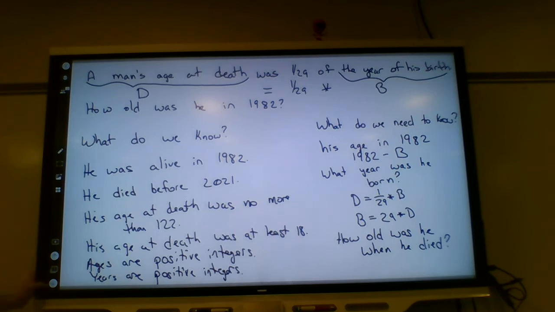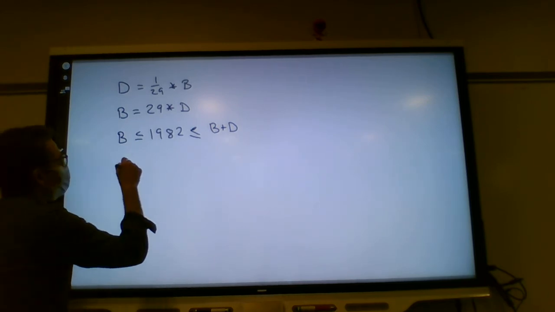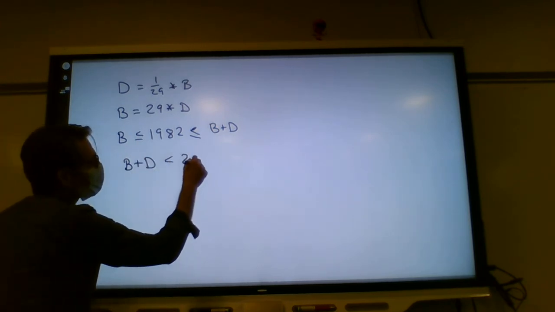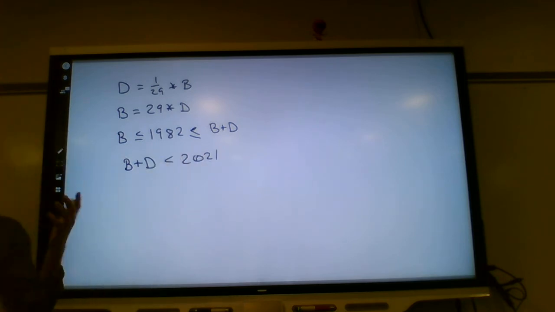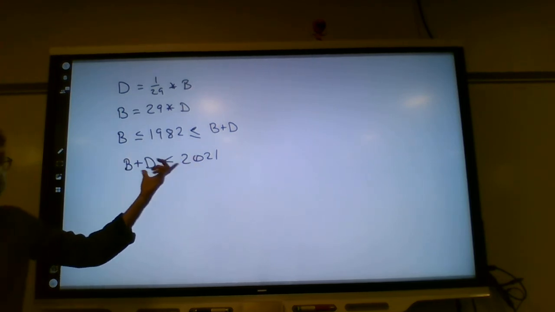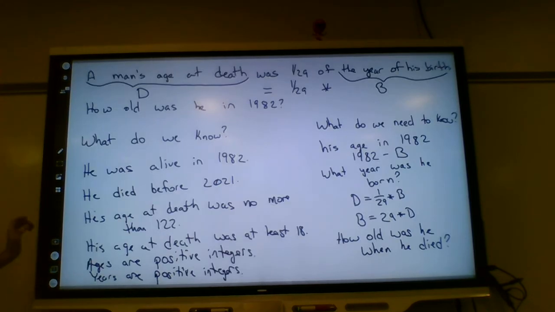What about he died before 2021? B plus D, since we said he died before 2021, it actually would be a less than. But if we said before today, then we could put the or equal to. But the way it's worded, it says he died before 2021. So B plus D is less than 2021. Does that make sense? He died sometime before now. All right, let's keep going.